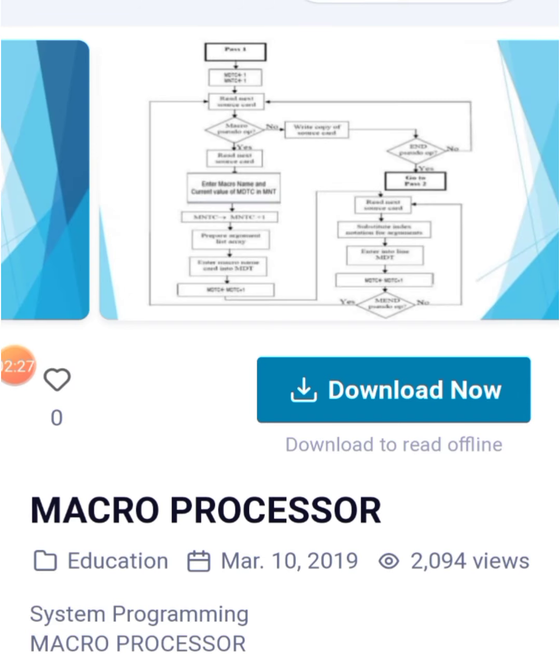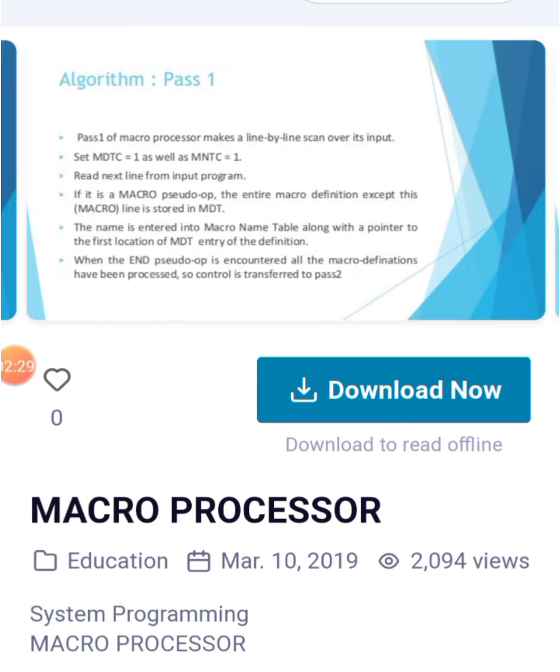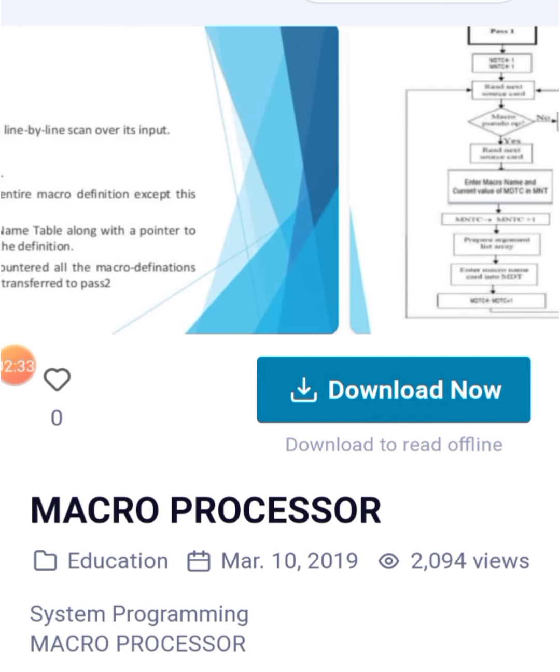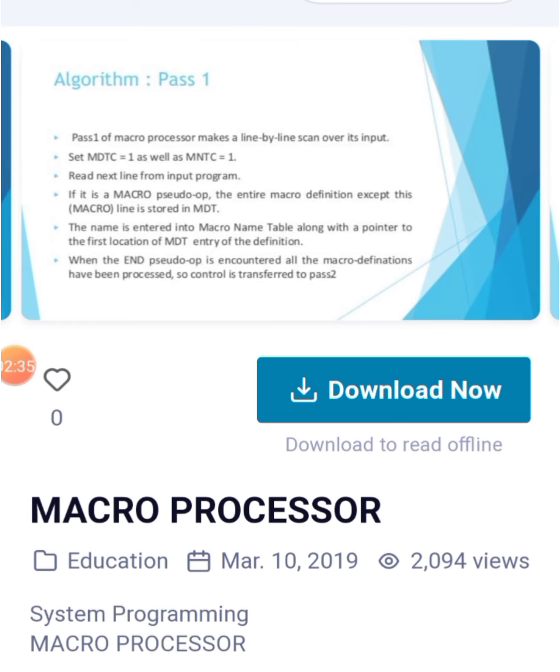Macro concept using algorithm: pass 1 and pass 2. Pass 1 consists of the following: the macro processor makes a line by line scan of the source code as input. Set MDTC equal to 1 as well as MNTC equal to 1. Read the next line from the input program.